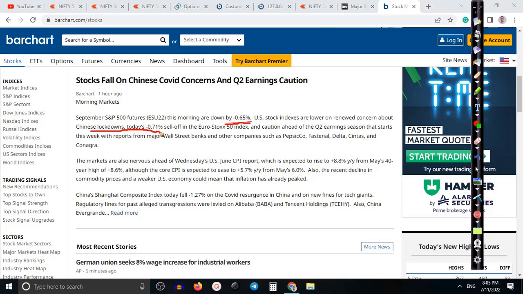And another most important news is the Q2 earnings season now. And another most important news is the US June CPI report, which is expected to rise 8.8% yearly, from May, 40 years higher. May was 8.6%, now it is expecting 8.8%. So this market is highly volatile because of this news.